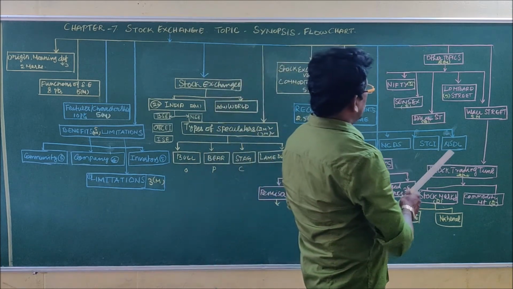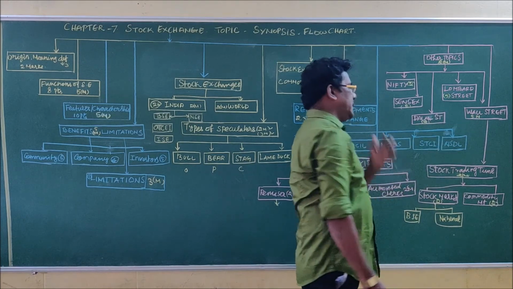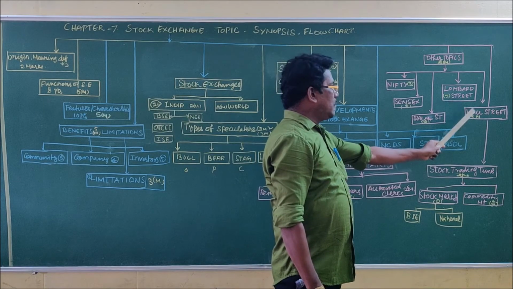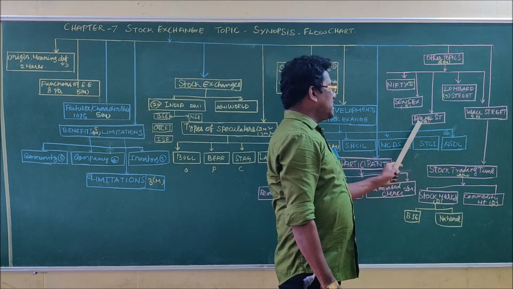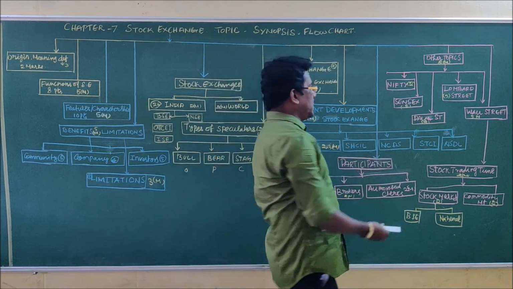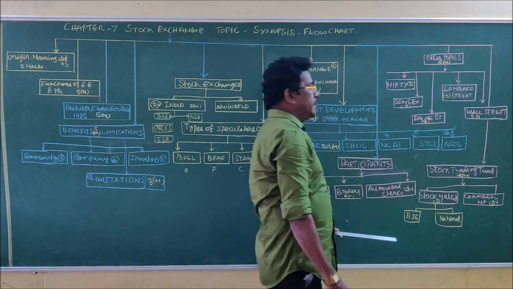Then the remaining important streets, Dollar Street, Lombard Street and Wall Street. Lombard Street and Wall Street will be asked as 5-mark questions, and Dollar Street as a 2-mark question. Dollar Street is the important street functioning in Mumbai, in our country.